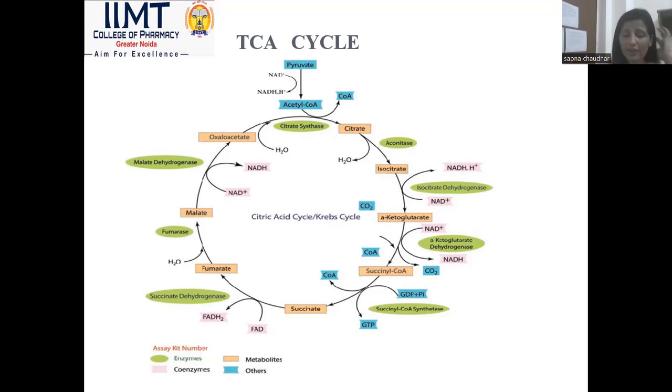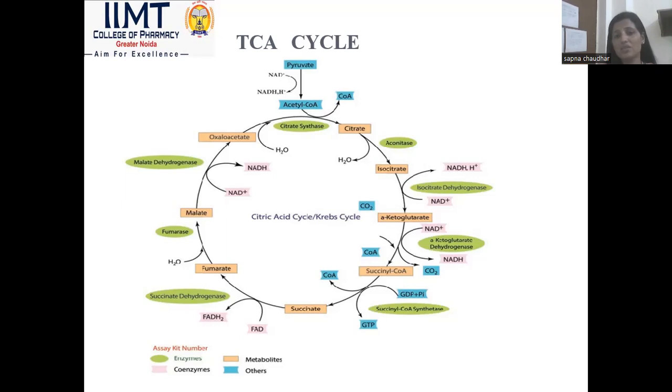The synthesis of energy takes place after this step. When isocitrate is converted into alpha ketoglutarate, energy is released in the form of NADH with the help of the enzyme isocitrate dehydrogenase. After the formation of alpha ketoglutarate, with the help of another coenzyme, it is converted into succinyl-CoA, and the enzyme which catalyzes this reaction is alpha ketoglutarate dehydrogenase. It also releases one NADH molecule.